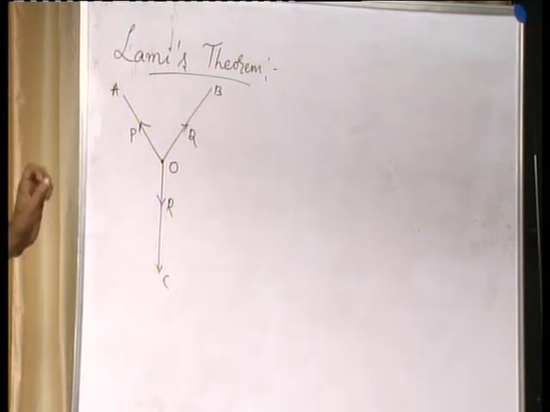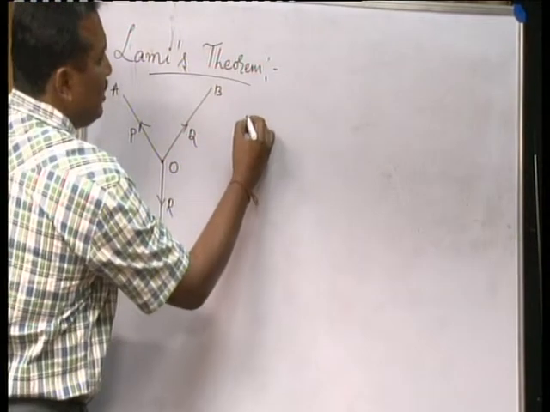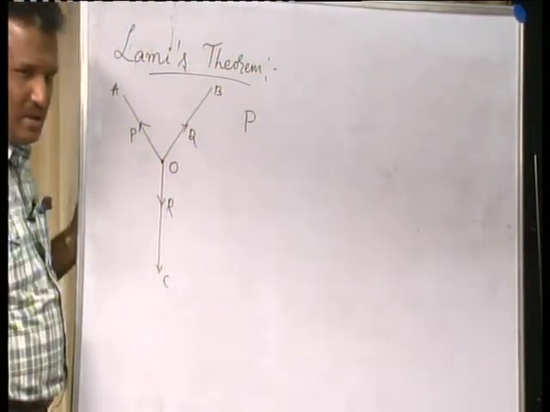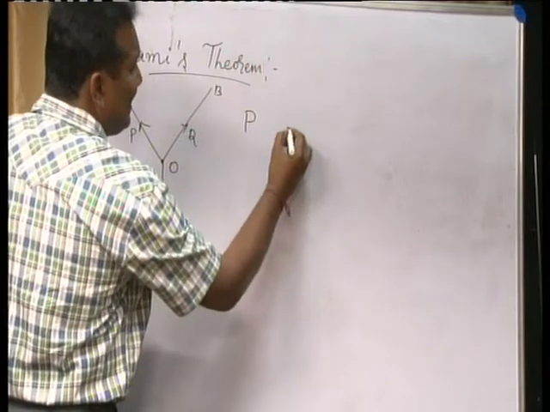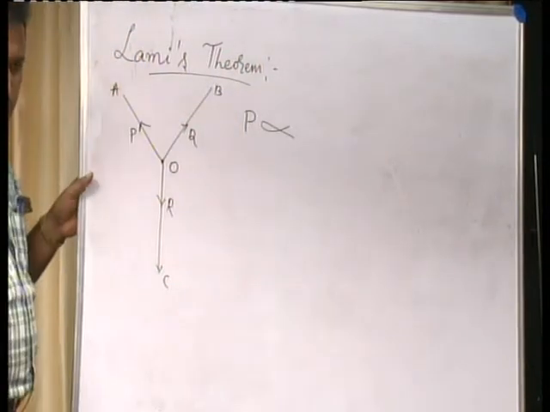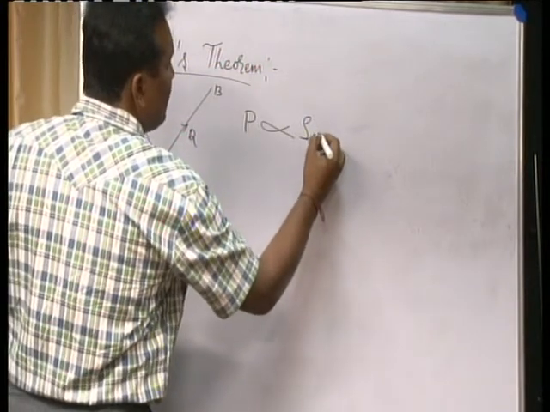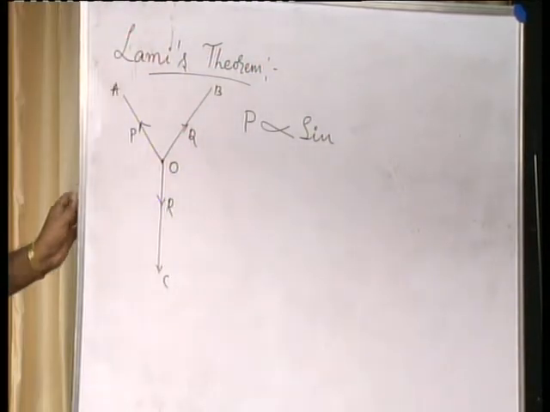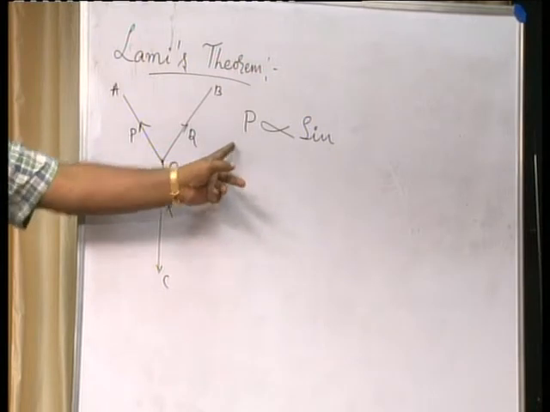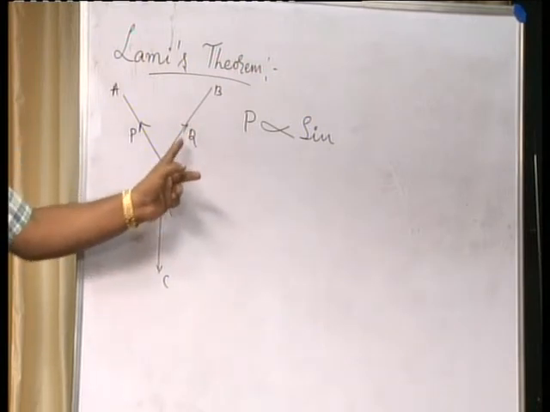Then consider one of the forces, say P, which is directly proportional to the sine of the angle between the other two forces. So, for P, the other two forces are Q and R.